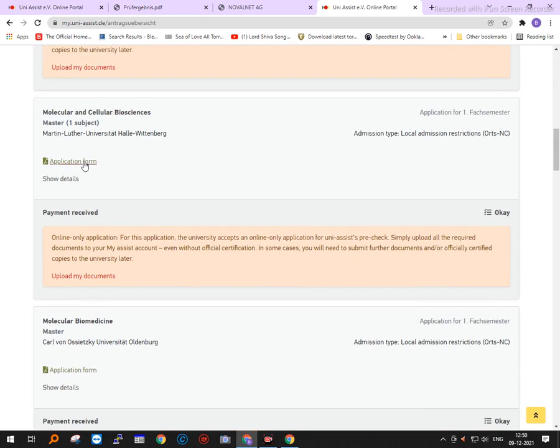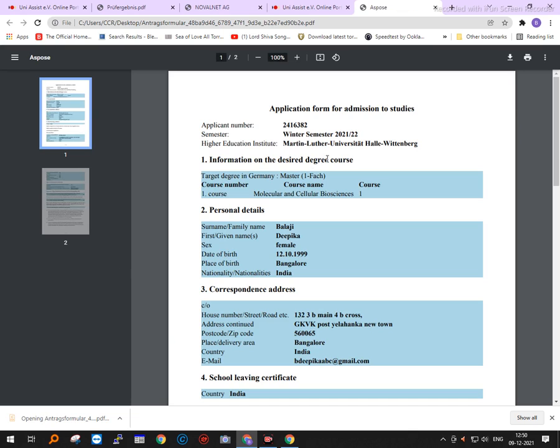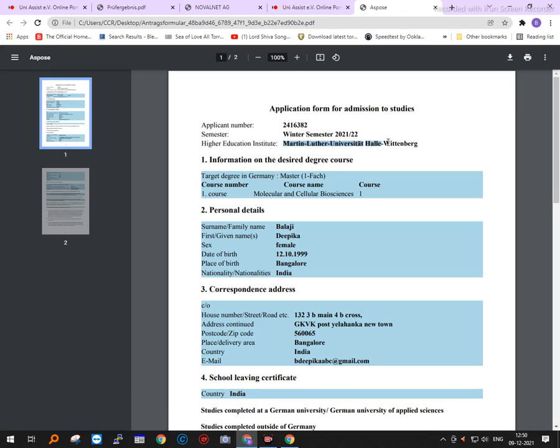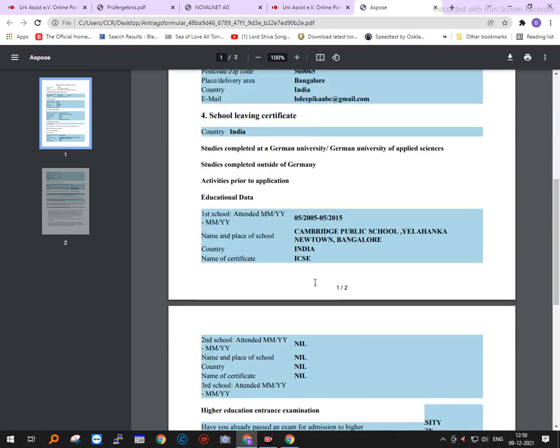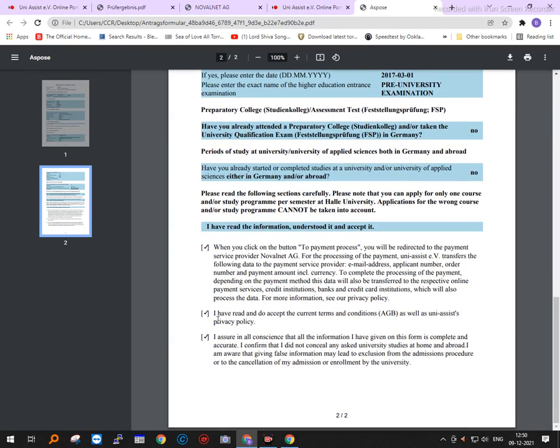So this is Halle. The application form is here. You can see the application here. So this is Martin Luther University Halle-Wittenberg, Molecular Sciences. All the other details are here. Similarly, you have to tick the check boxes. You have to sign it and you have to date it.